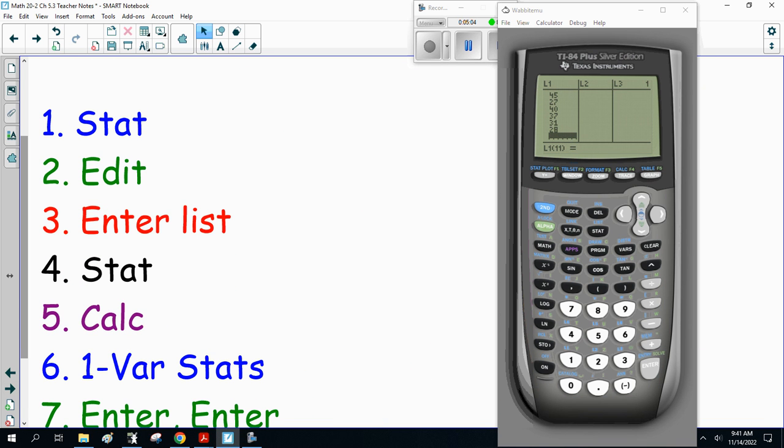So we just edit. Now we enter the list, and we've entered the list here. We go statistics again and scroll over to calculate. Now we're doing one variable statistics here. Enter. Depending on which version of TI you're using, you might have to enter twice, or three times. Just be careful. It goes list L1, frequency, you skip, calculate, enter, and there we go. It spits out a bunch of numbers for us.